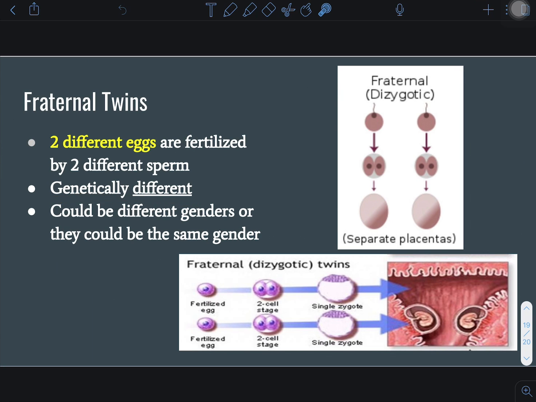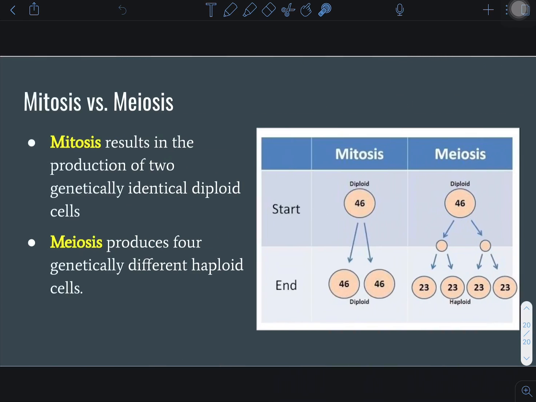It's possible that they could be different genders. It's possible that they could be the same gender. It's just as likely that they are the same gender as you are the same gender as your brother or sister. Again, they just happen to occur at the same time.